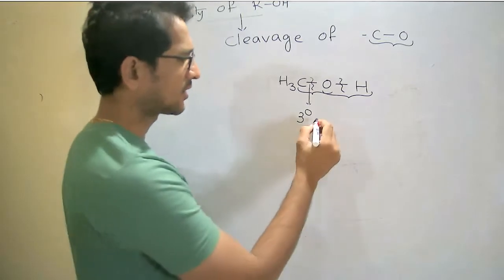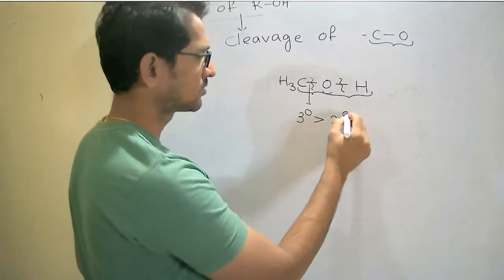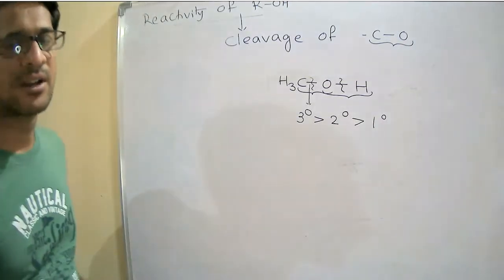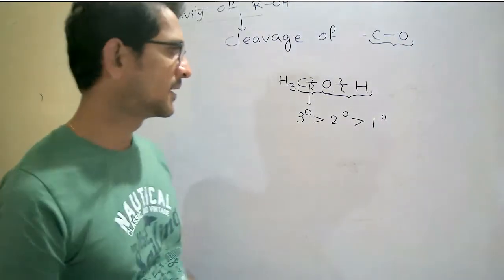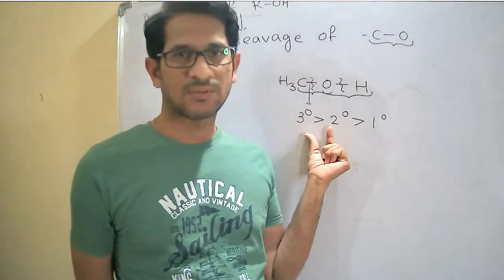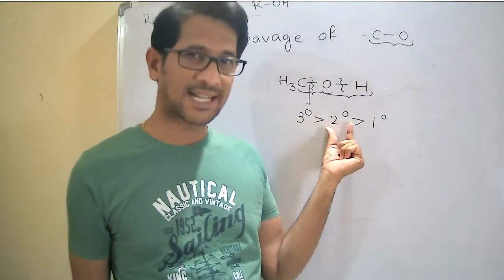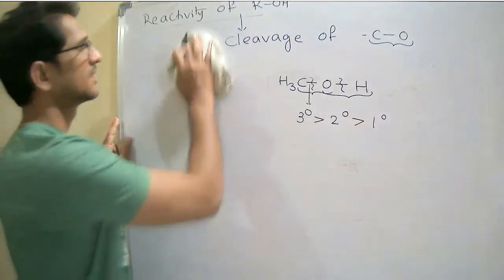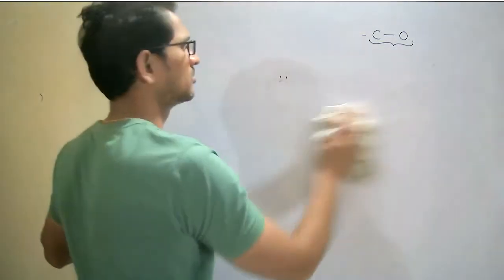The tertiary alcohols are more reactive than secondary alcohols, and finally the primary alcohols. Right? Okay.